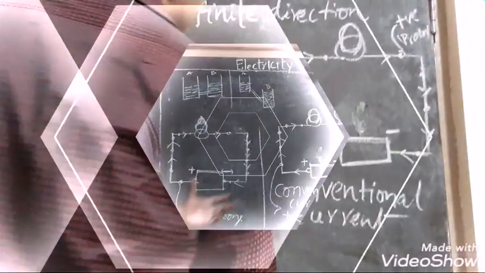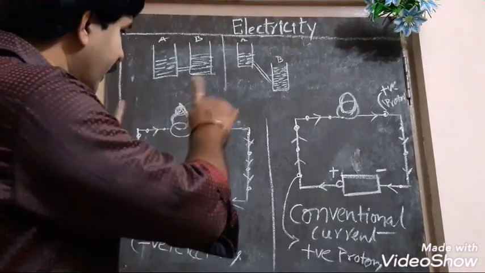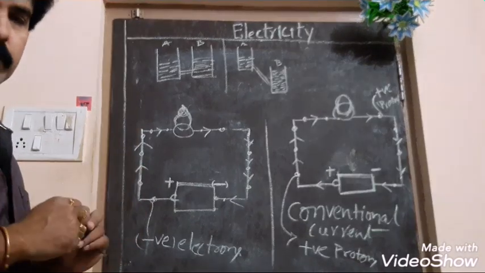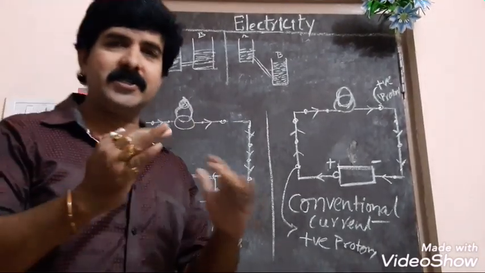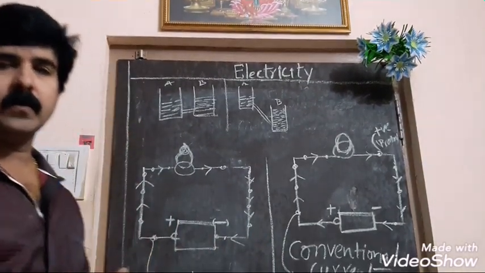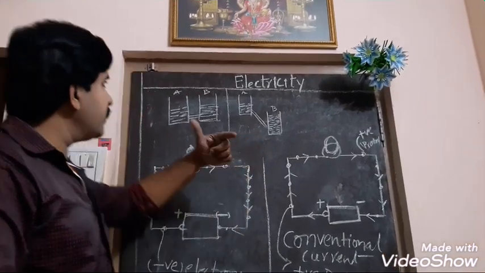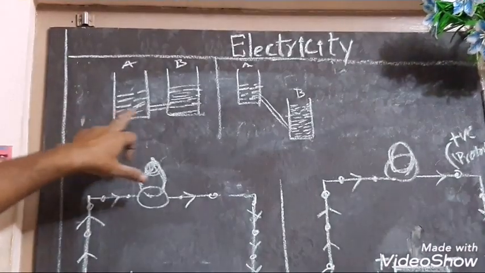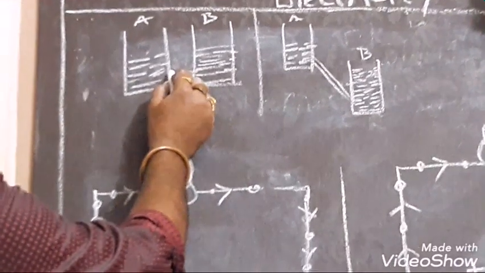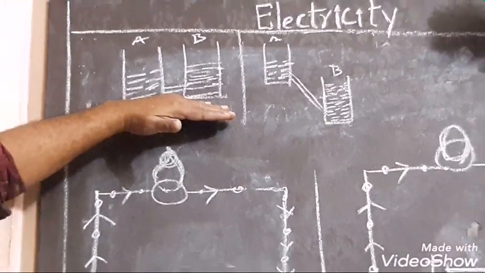Before actually knowing about the flow diagram of the current in an electric wire or a circuit, let us discuss a small matter about potential. What is potential? I already told you in the first section. Here you see there are two tanks, A and B. They are at the same level, connected with a pipe.